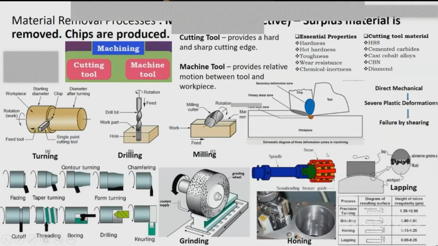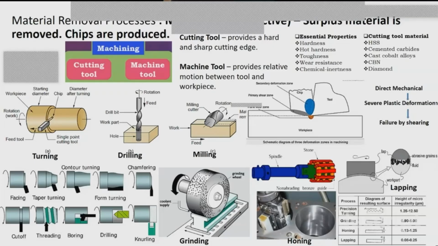This honing tool can be rotated about its axis, and it has a very important application in the automotive sector. Honing is done to finish the cylinder bores, and we can achieve a surface roughness of about 0.13 micron, or you can say it is close to 100 nanometer. And then we have a further super finishing operation, which is known as lapping.